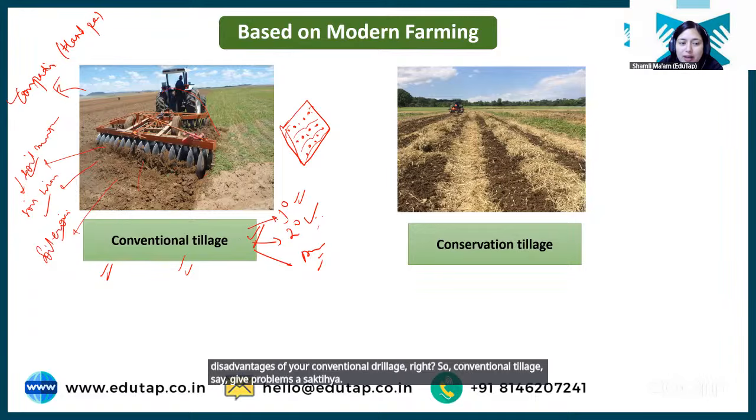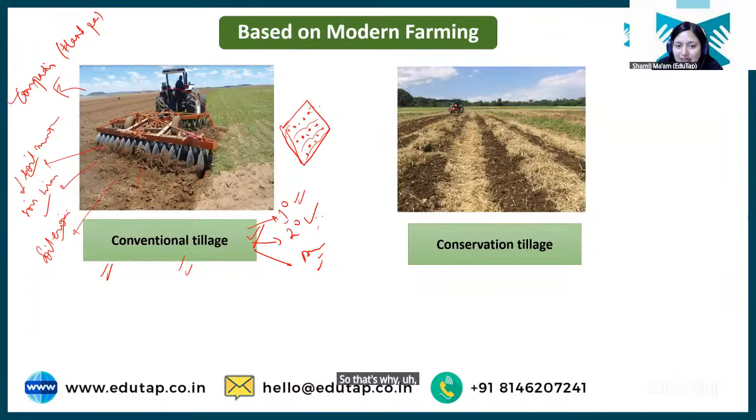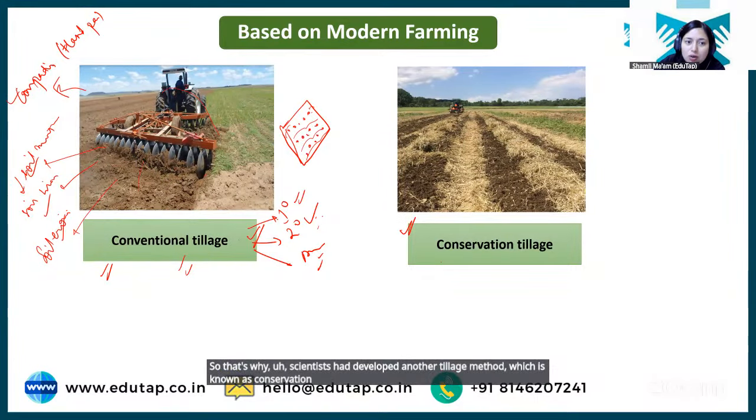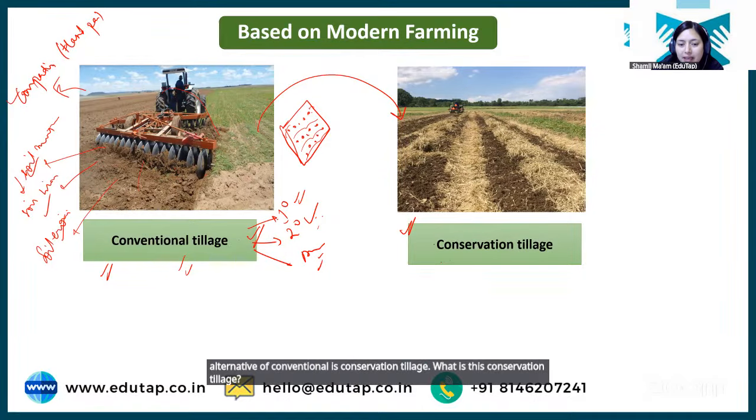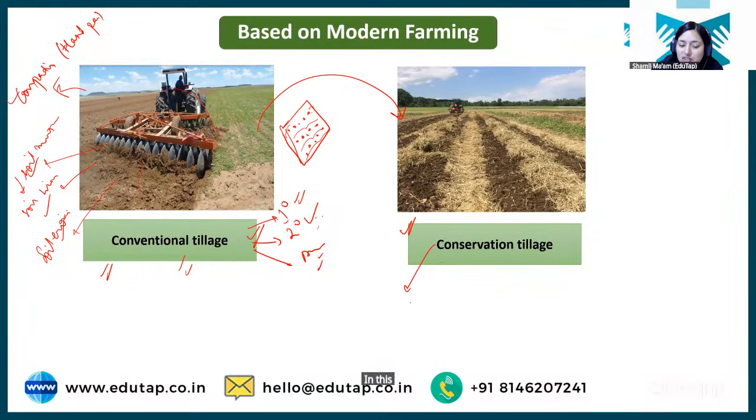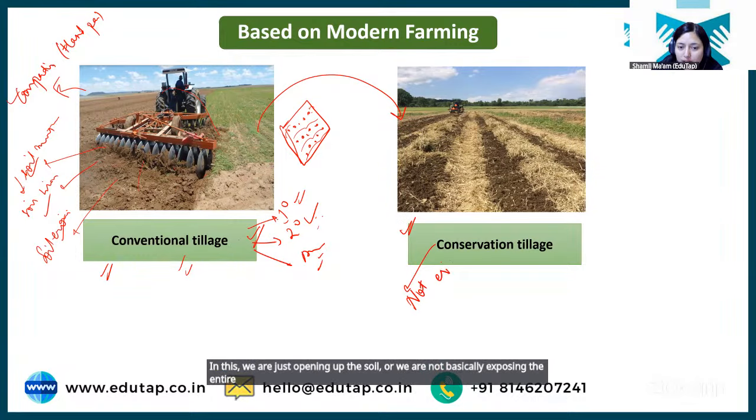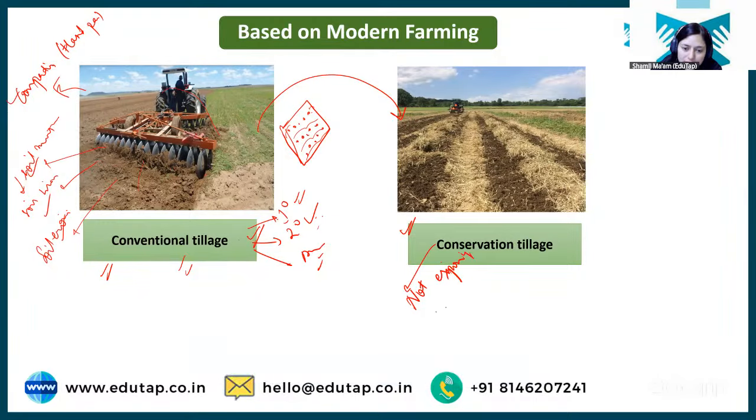So that's why scientists developed another tillage method, which is known as conservation tillage. Okay, the alternative to conventional is conservation tillage. What is this conservation tillage? In this, we are not exposing the entire soil.